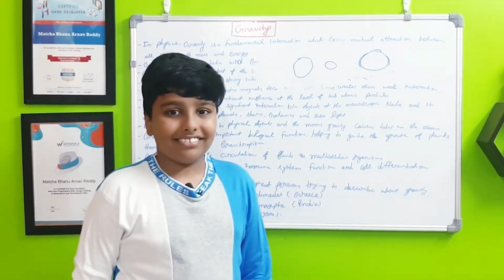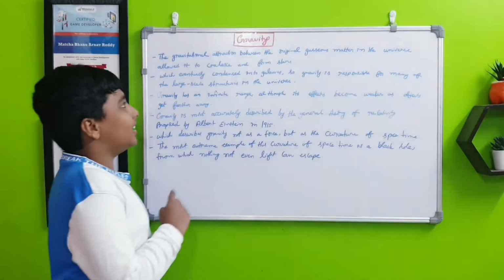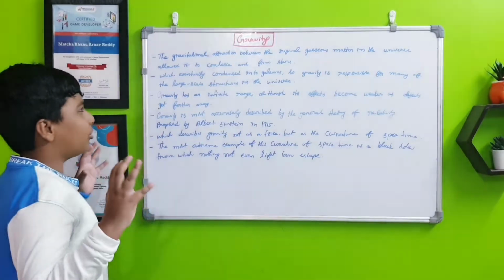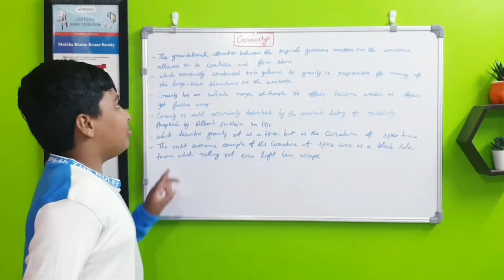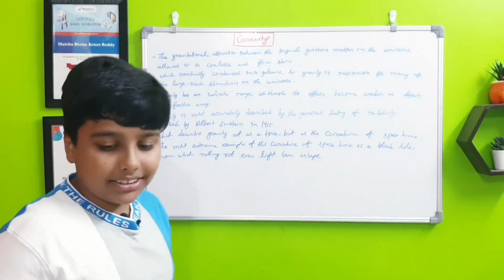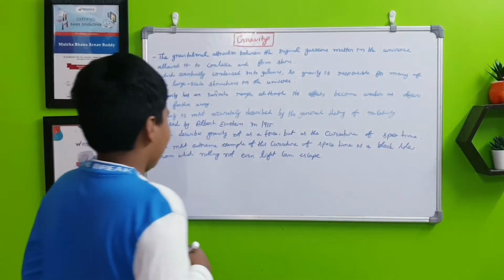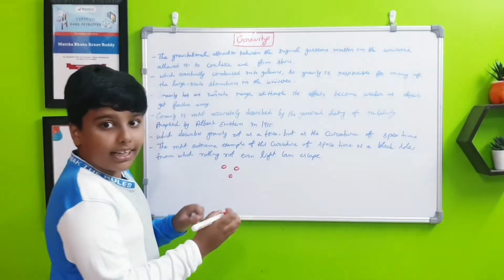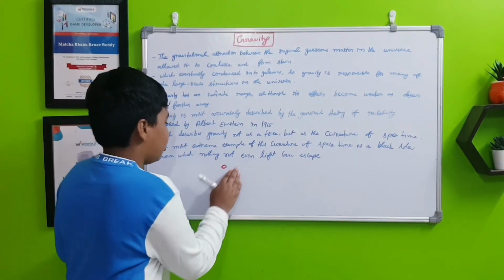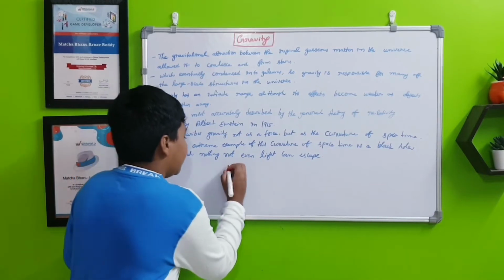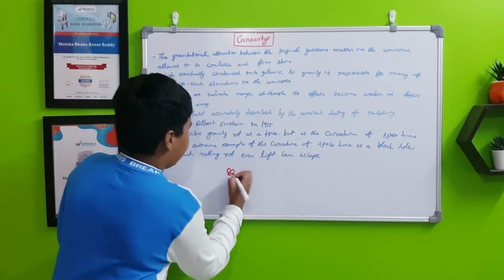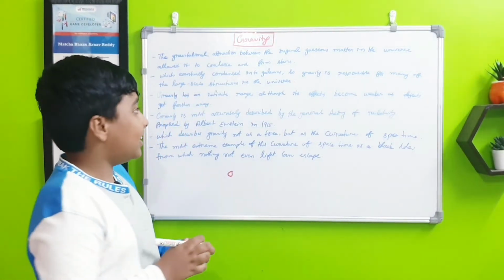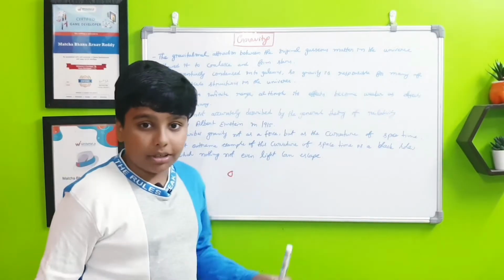Yes. So the gravitational attraction between the original gaseous matter in the universe allowed it to coalesce and form stars. If you don't know what coalesce means, I'll show you. For example, there are 3 water droplets here. If someone pushes them closer to a middle center, they will not be 3 but just one bigger huge droplet. So that is what coalesce means. That is the process of that.